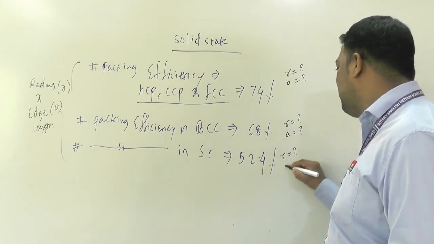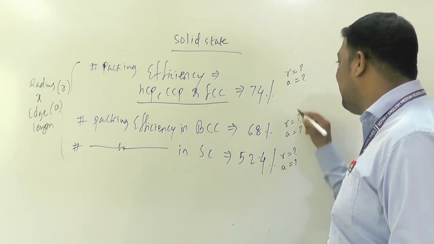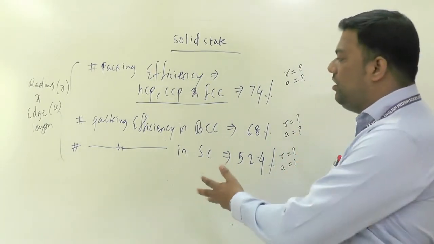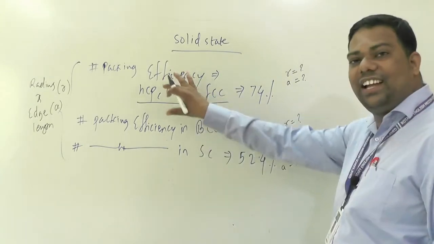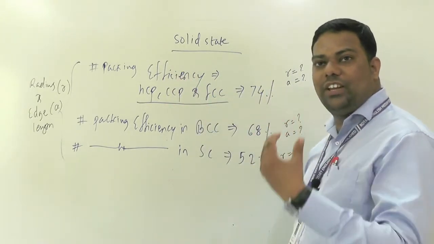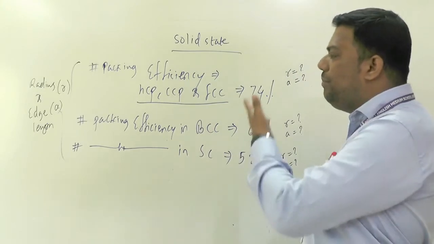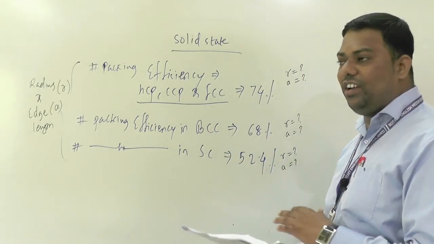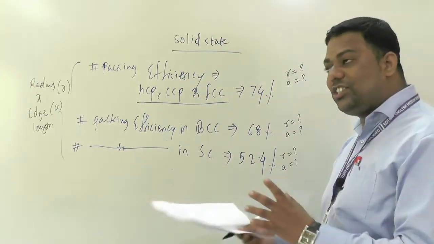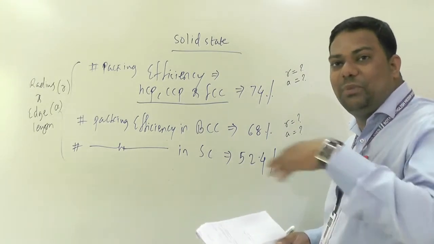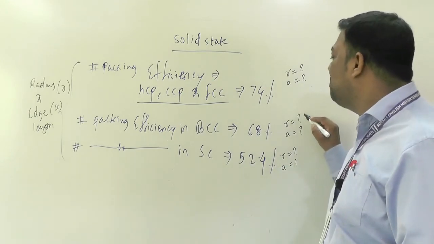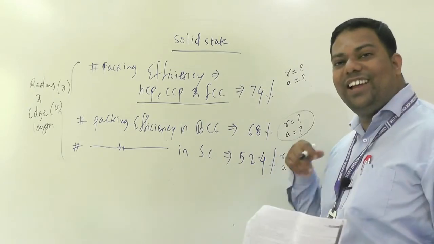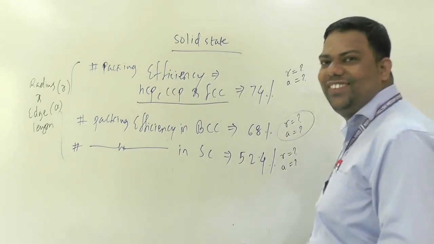Means here 2 to 3 types of questions: they will ask directly how much is the packing efficiency of BCC, SC. They will ask what is the relationship between radius and edge length in BCC, then you simply write the formula, and they will ask a numerical also.